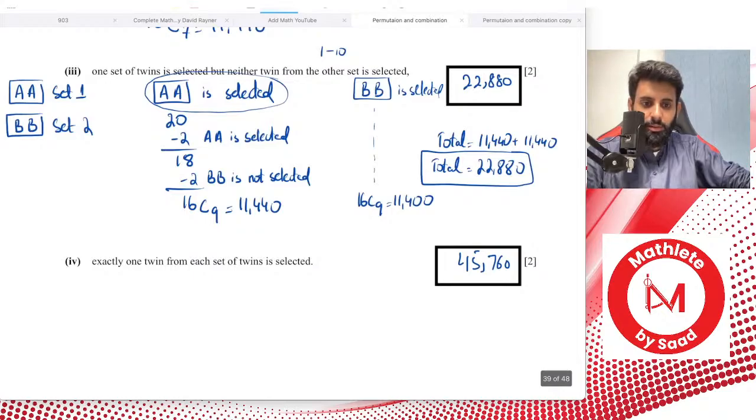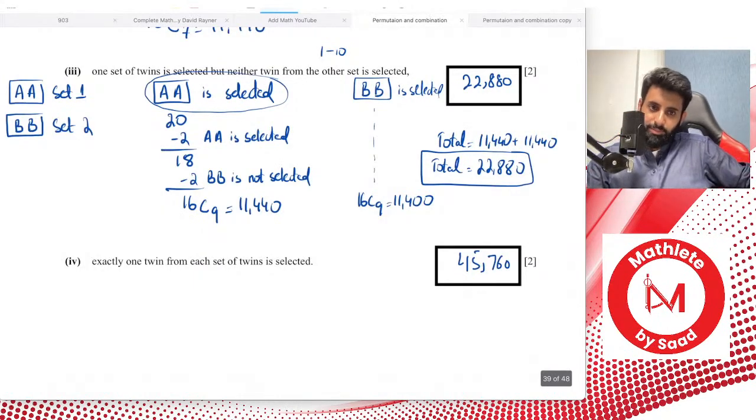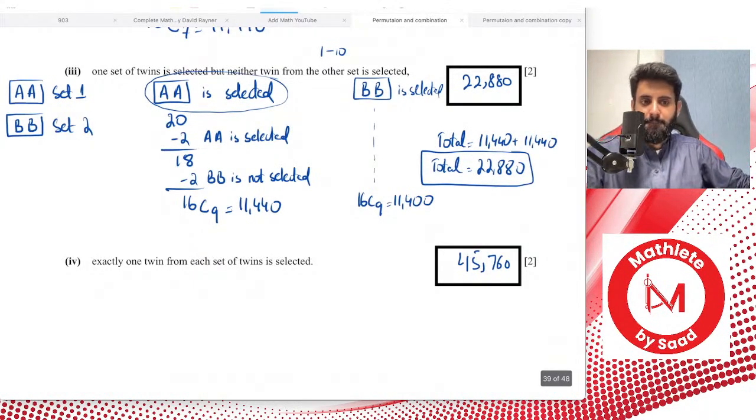Okay, so what I said was, I want you guys to rate the difficulty level of this question on a scale of 1 to 10. 1 being super duper easy, piece of cake, and 10 being super difficult. Four, 5, 8.5. Okay, that's really difficult.